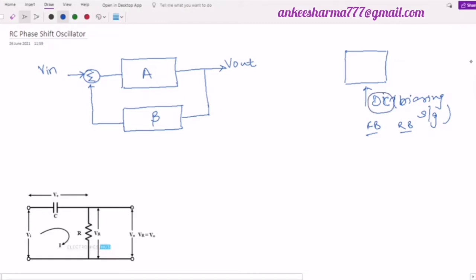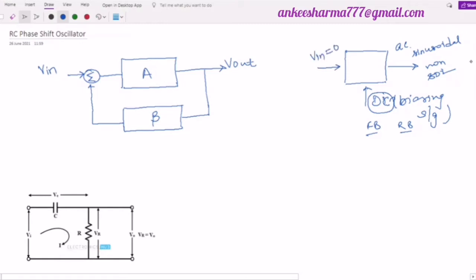So this DC signal is provided and in the output we obtain an AC signal. In some cases it could be sinusoidal, or it could be non-sinusoidal, right? Depending upon the type of oscillator we are discussing. And we have already stated that here V in should be equal to 0.